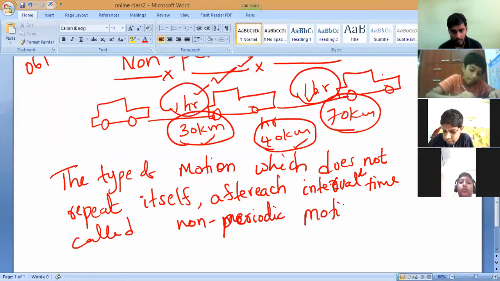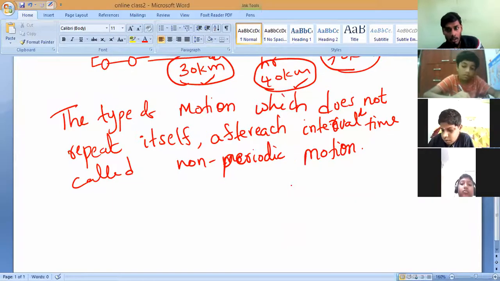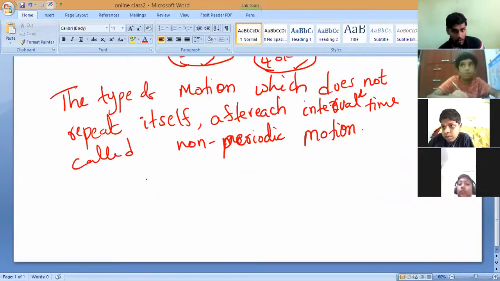Non-periodic motion. Do you understand, all of you? That is only called non-periodic motion. Yes or no? Do you understand, everyone? So this is what is called non-periodic motion.